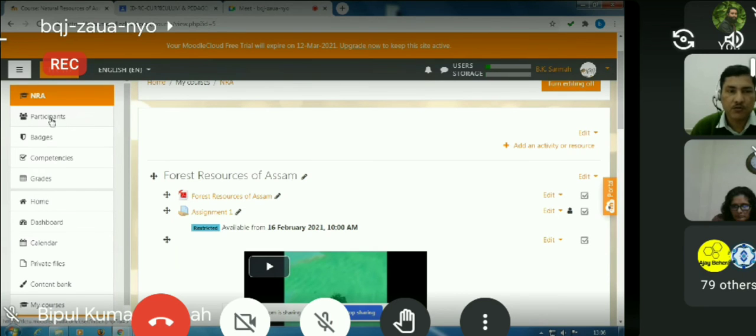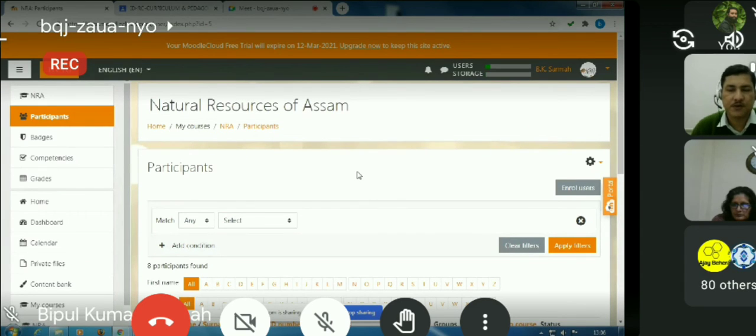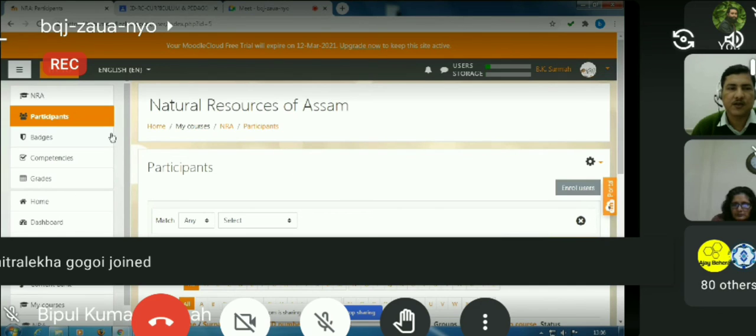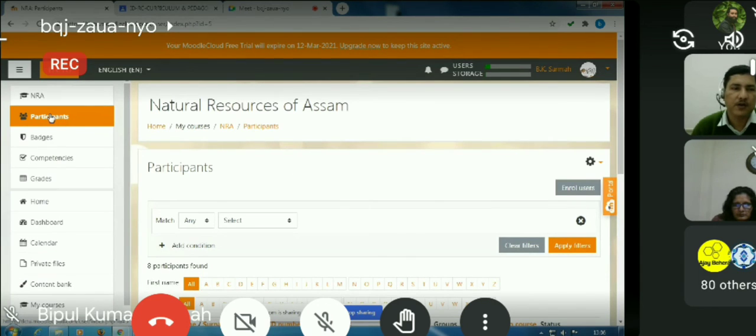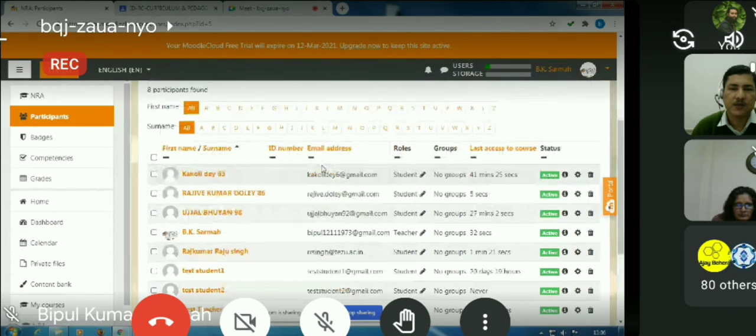But we want to go to the participants, how we can have participants for a course. That is important, because without participants, the course will not be nice. We need participants in the course. For participants, just click the participants drawer in the navigation panel, and you will get to see the participants for this particular course. It is very nice to see that some of you have already entered this course. You can see the names of the participants who have entered this course, so they will get to see the contents of that course.